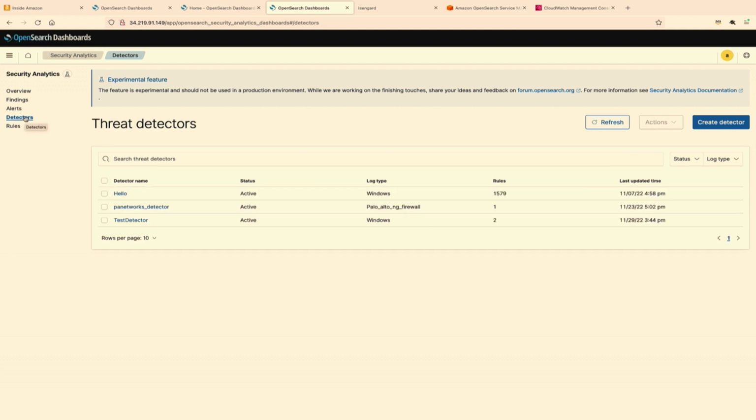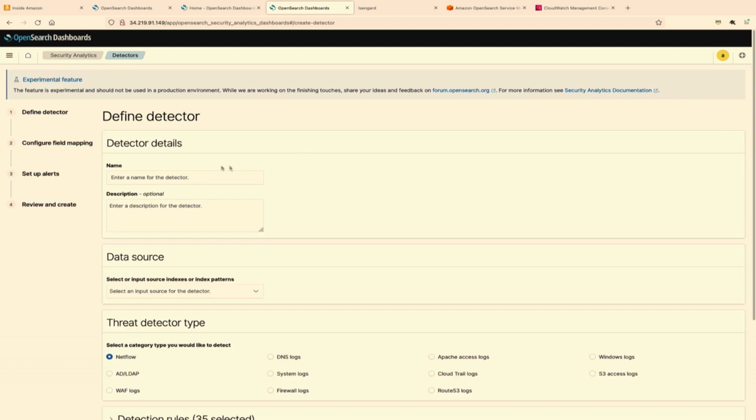Today, I'm going to show you how to build a detector. So what is a detector? A detector is where we set up an entity for you to say, okay, I'm going to ingest Windows logs, and I want to track certain rules out of the Windows logs and keep a monitor on it, keep a check on it, and alert when there is an event which occurs. So let's quickly create a sample detector.